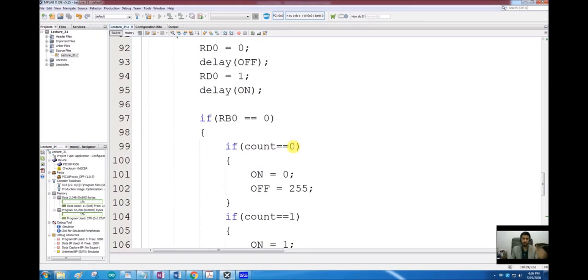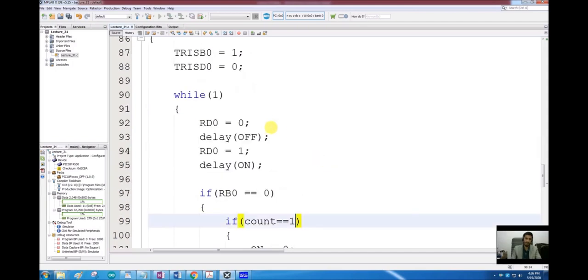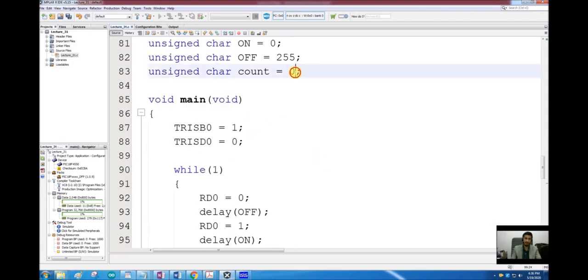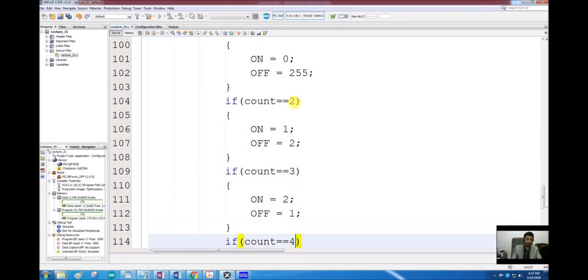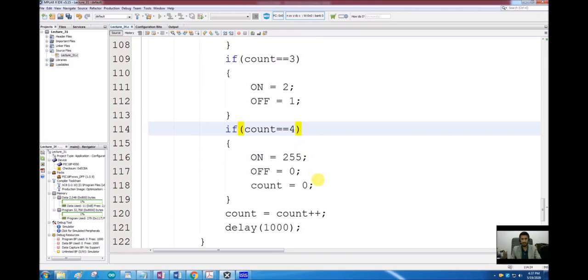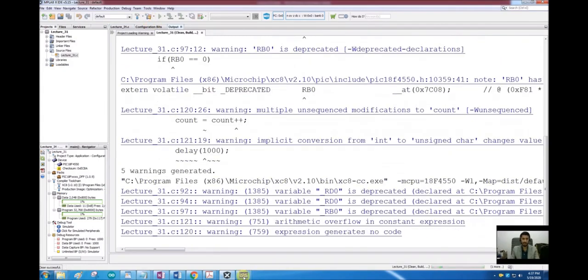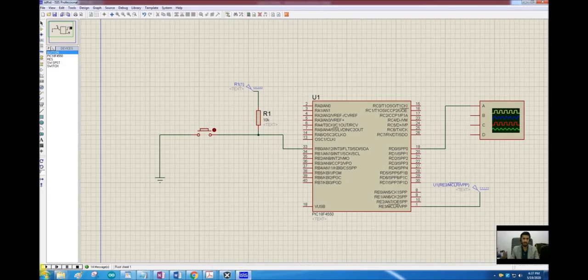So if we want to remove this issue, we want to start our count from 1, and we will increment all the states to 1, 2, 3 and 4, and then after that we will reset it to 0 and it will start again. So now if I run the program, it should work fine.